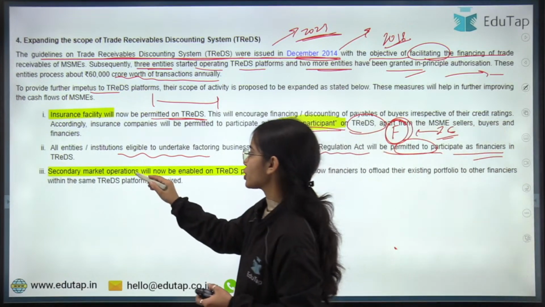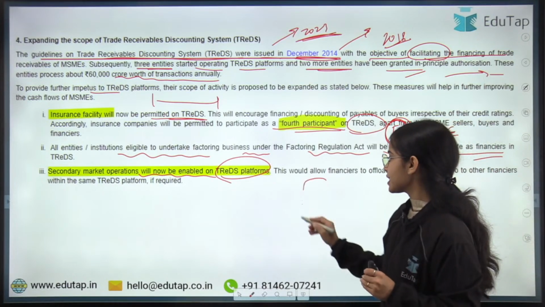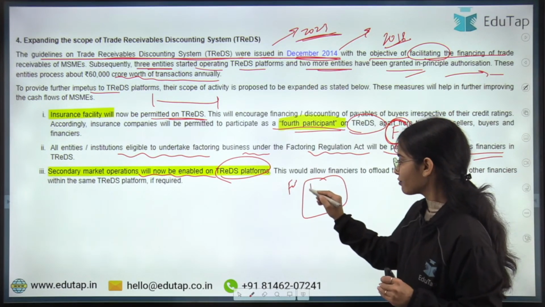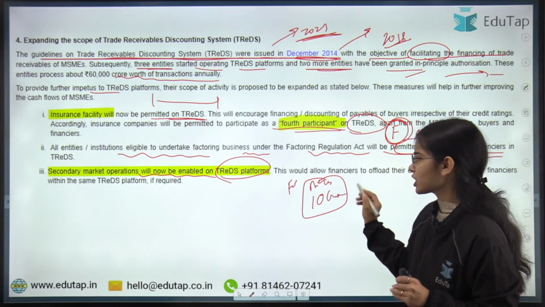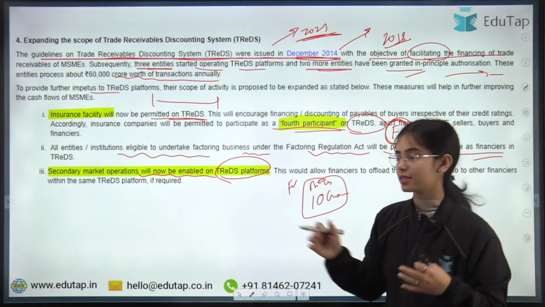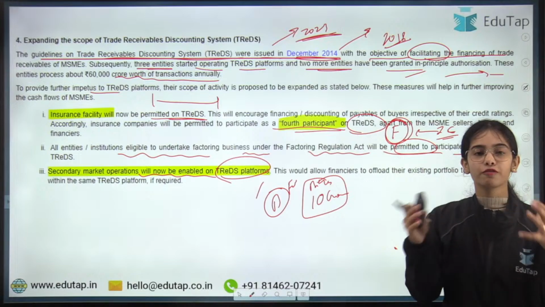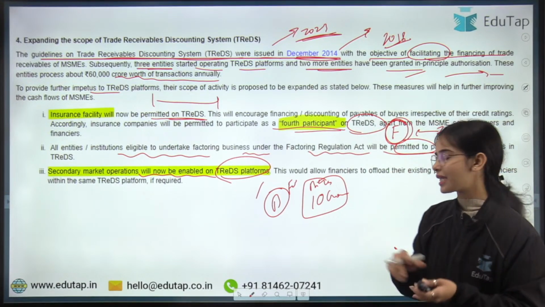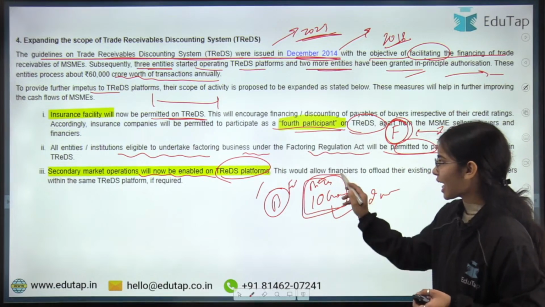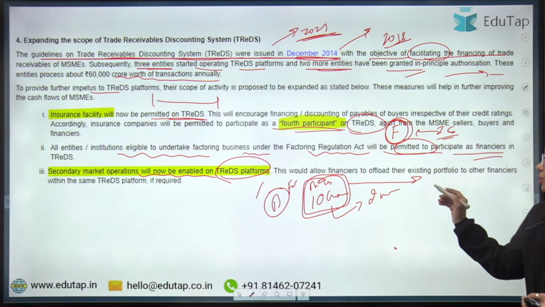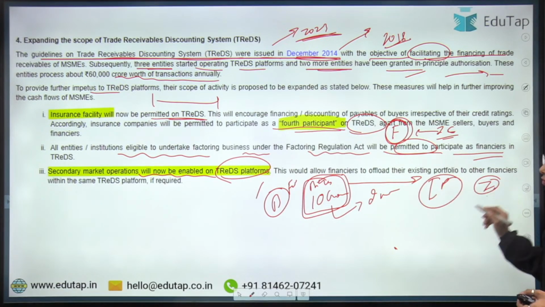Secondary market operations will now be enabled on the TReDS platform also. Let's say financiers have bills worth 10 crores. So there are different bills that a financier has. A bank or the NBFC has different bills worth a total of 10 crores, and they will be cleared after 2 months. Now these bills can be converted into an investment product, so that investors can invest in these bills.